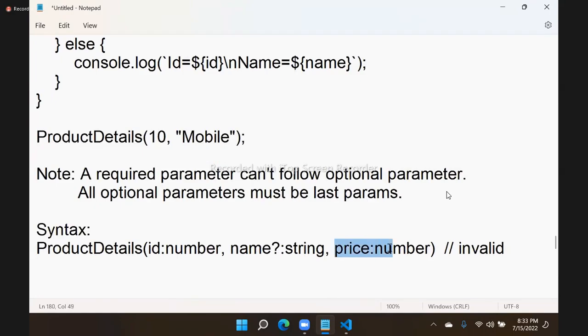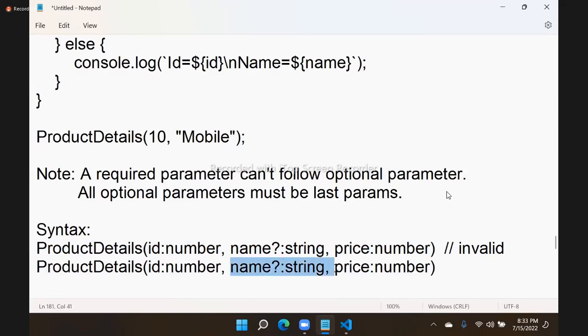Because this is a required parameter and it is following the optional parameter. That is not valid. The right way of configuring this will be to remove this one and keep it here. That will be the right way. Understood? That means the optional parameter must be at the end. This is valid.